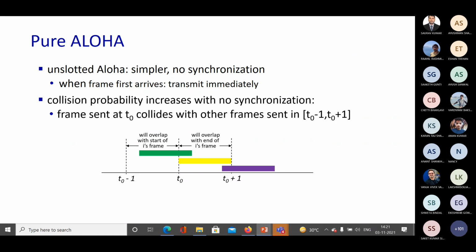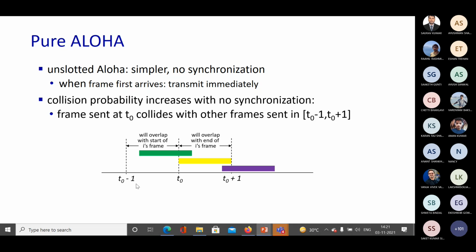And of course, as there is no synchronization, there's no information about whether the channel is actually free or not. Let's see how it works out. This is between two timestamps: T0 is the mid part, and we look at T0 plus 1 and T0 minus 1.